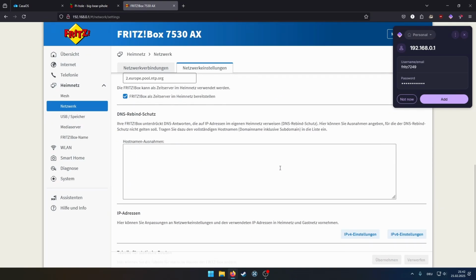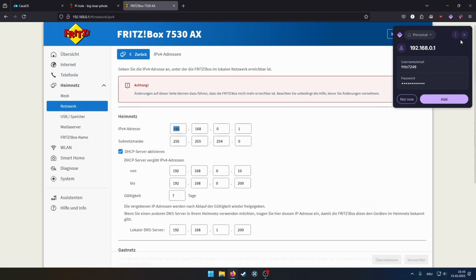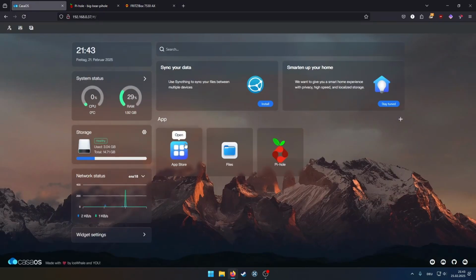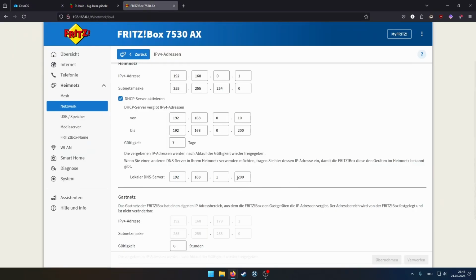I just go to the IPv4 settings and then local DNS server and just put my server in there. So that's not actually this server right here, because that is my server that I use outside of these videos. So just put it here. I don't know it for every router. Just Google how to use a local DNS.